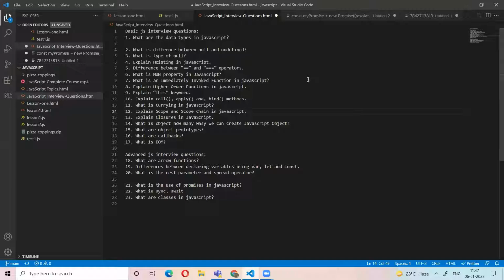Non-primitive data types are mutable. That means we can change, we can alter the value. So in this way, we need to give the answer, we need to give the example. Then only they will be satisfied. This is the first question: What are the data types in JavaScript?